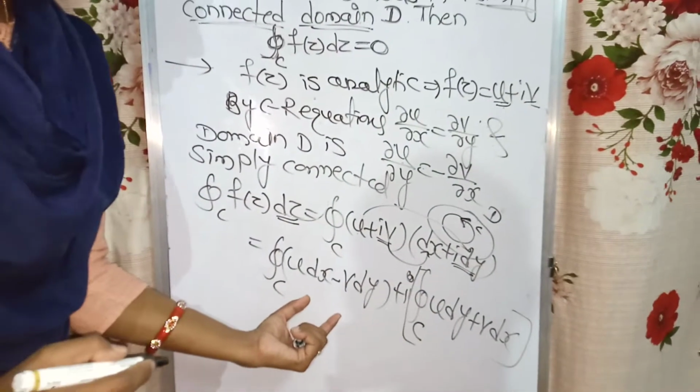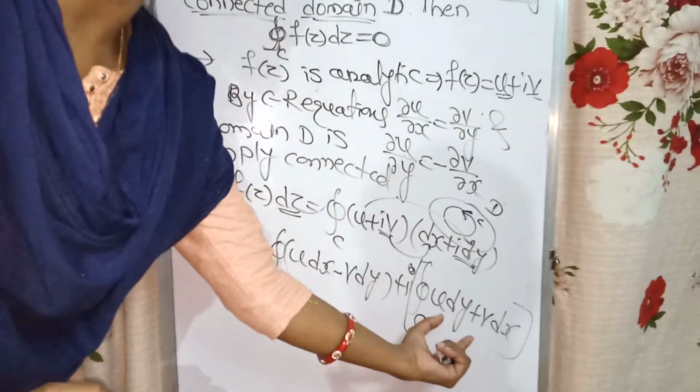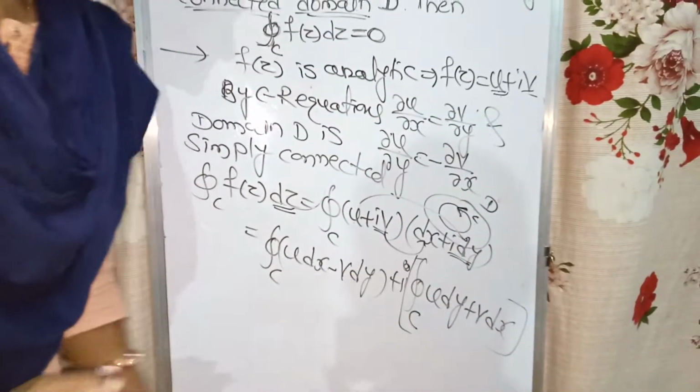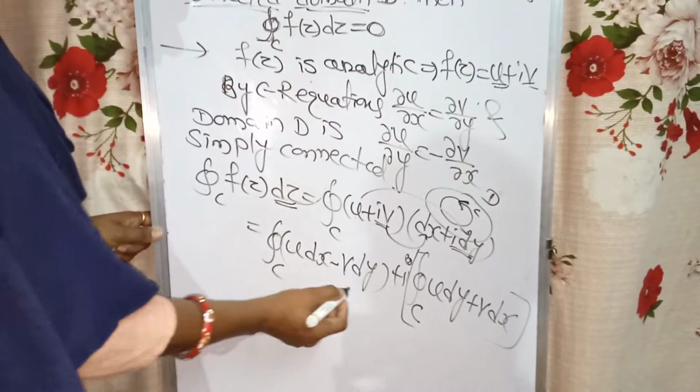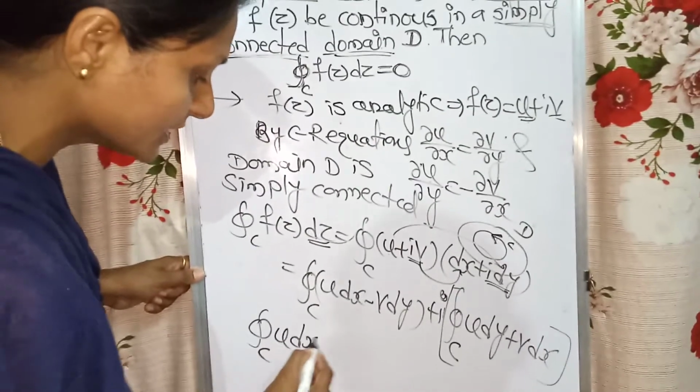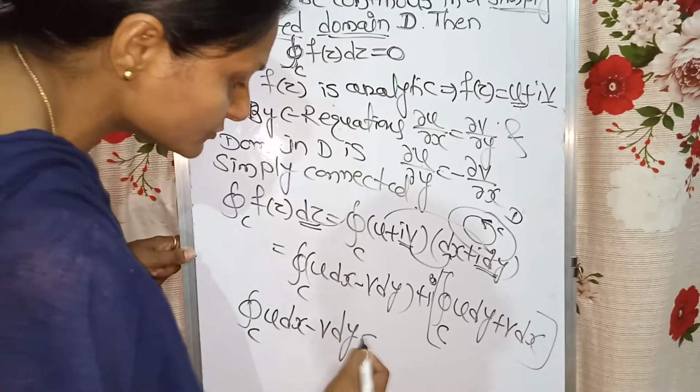This is the real part of the complex integral. This is the imaginary part. Now one by one I will find out the value for the real part as well as the imaginary part. Let us move on to the value for the real part. I will write the integral over curve C of u dx minus v dy to be equal to.